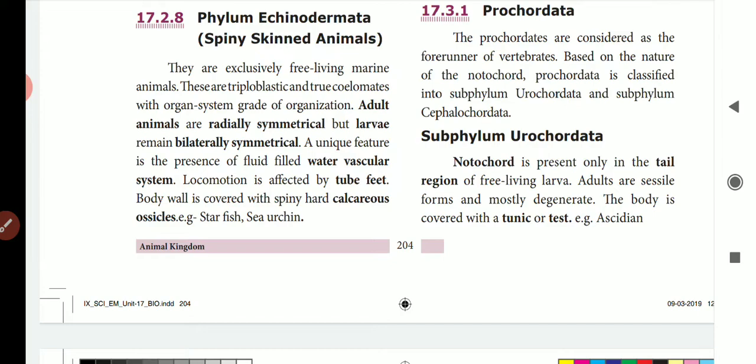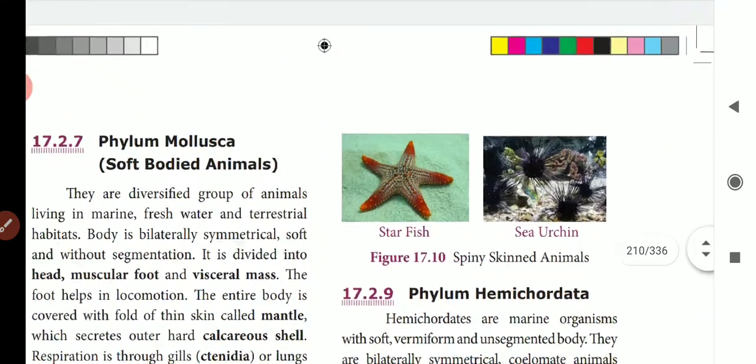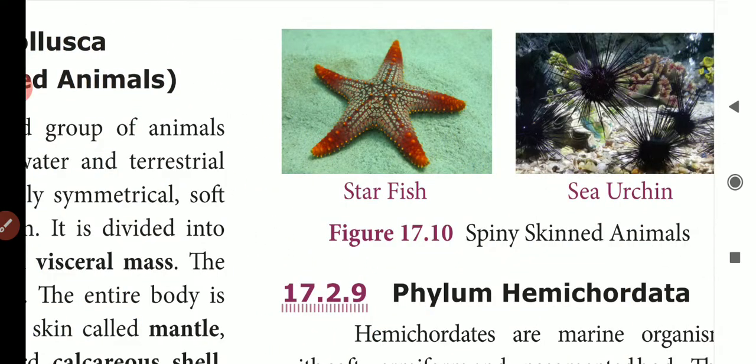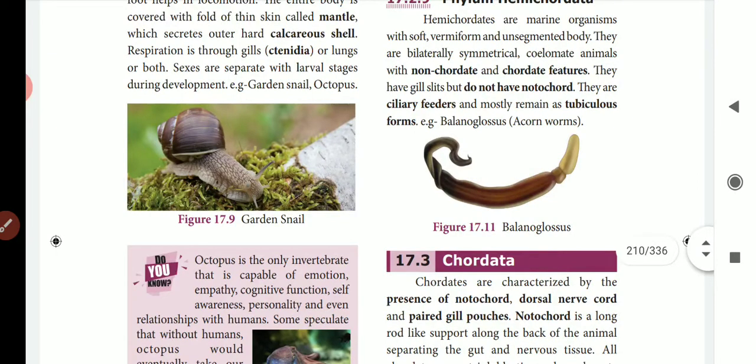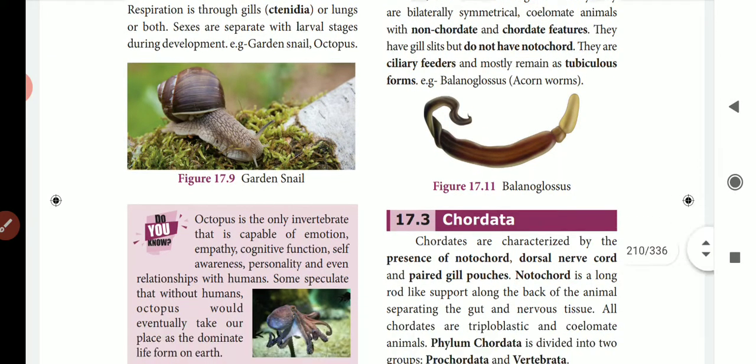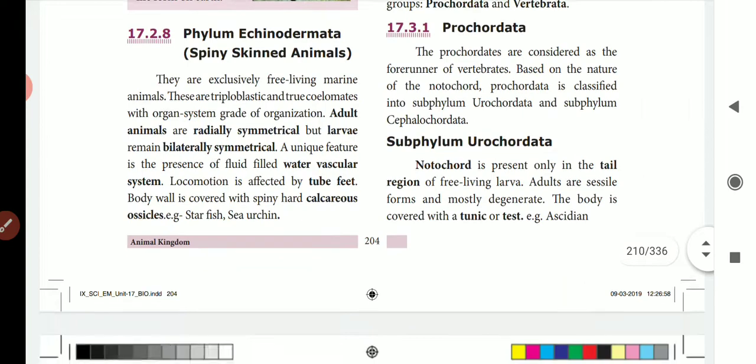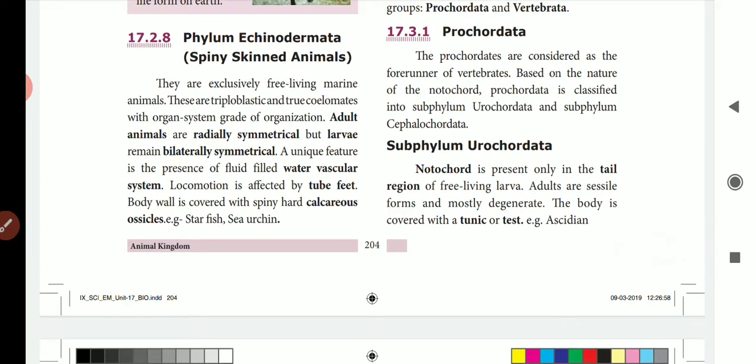The special character is that they have a fluid-filled vascular system. They locomote through tube feet. Look at their body. They have tube-like structures through which they move from one place to another. They have a body wall covered with hard calcareous ossicles, so they are also made up of calcium. Examples: starfish, sea urchin.